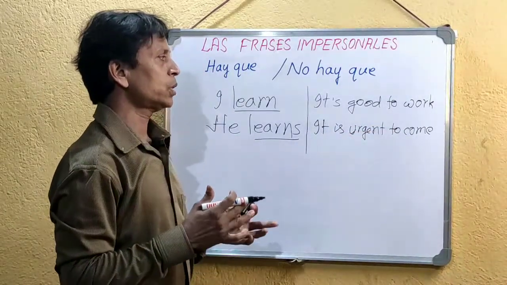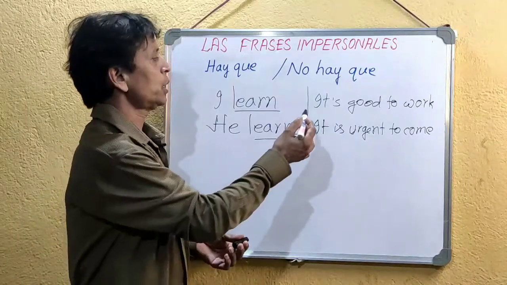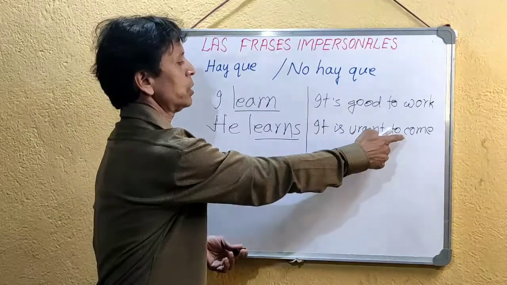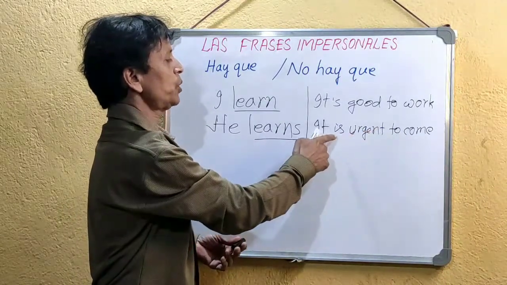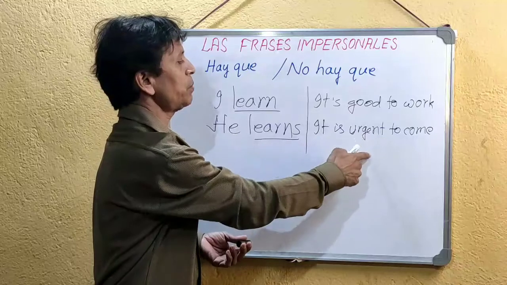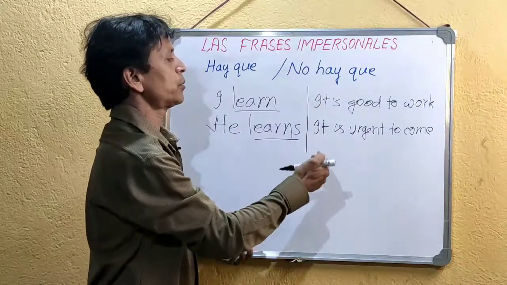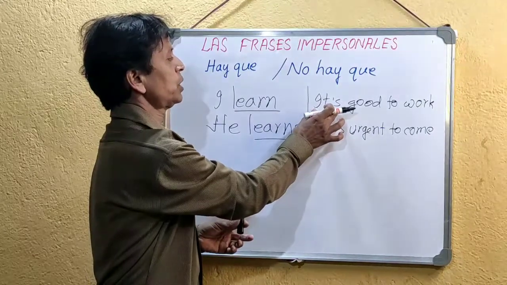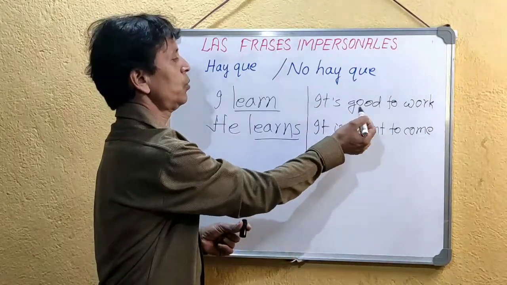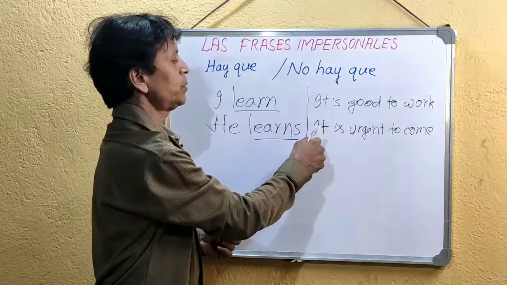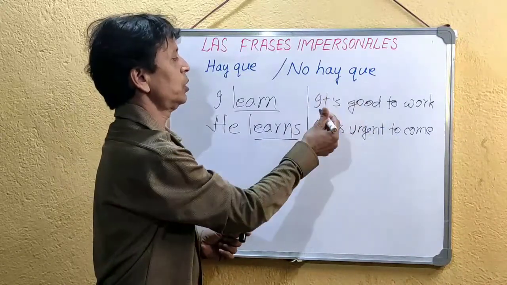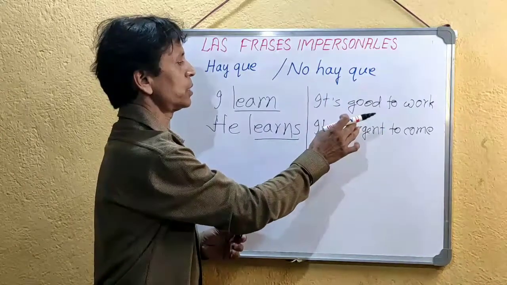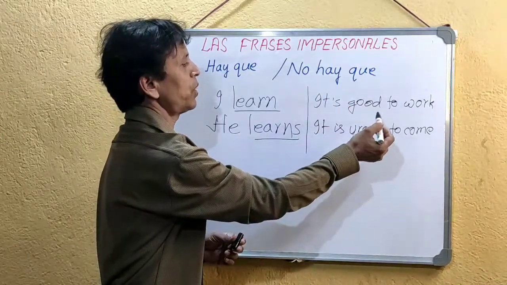Good to work means that work is good not only for you, not only for me. Coming is urgent not only for you, not only for me. It can be related to any kind of subject, no matter what the subject is. If the subject is I, we can use it is good to work. If the subject is somebody else, it is also good to work. So the action can be related to any subject. What action? The action indicated by the verb.